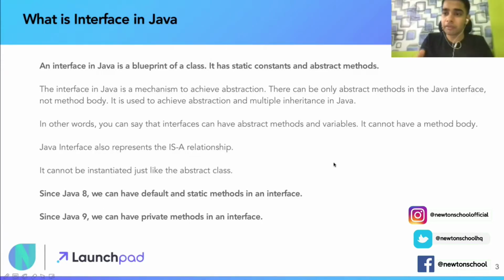Number one, what is an interface in Java? An interface in Java is a blueprint of a class. It's a blueprint, it feels like a map or some structure of a class. Exactly that is what an interface is. It has static constants and abstract methods.